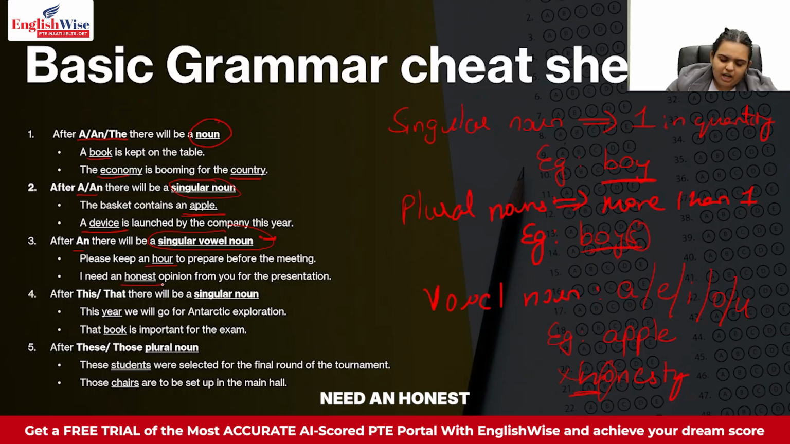Again over here, I need an honest opinion from you for the presentation. That means I need an honest opinion from you for the presentation. Honest opinion from you is required. After this or that, you always put a singular noun. Again, as I said, singular nouns are nouns which means that something is one in quantity. So after this or that, you will always put a singular noun.